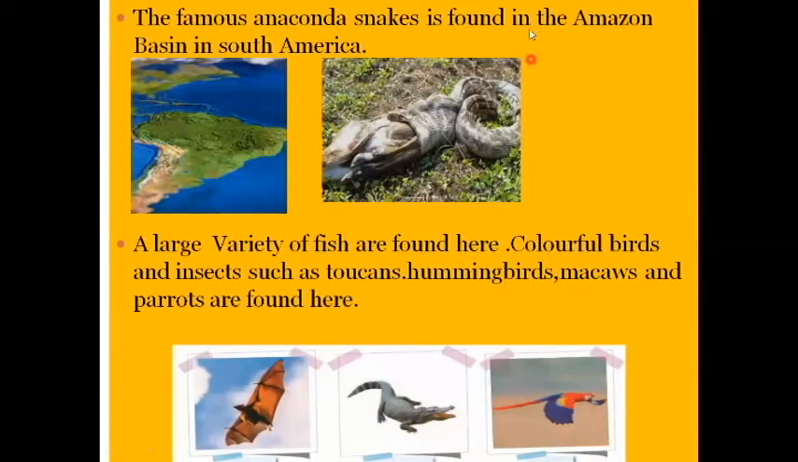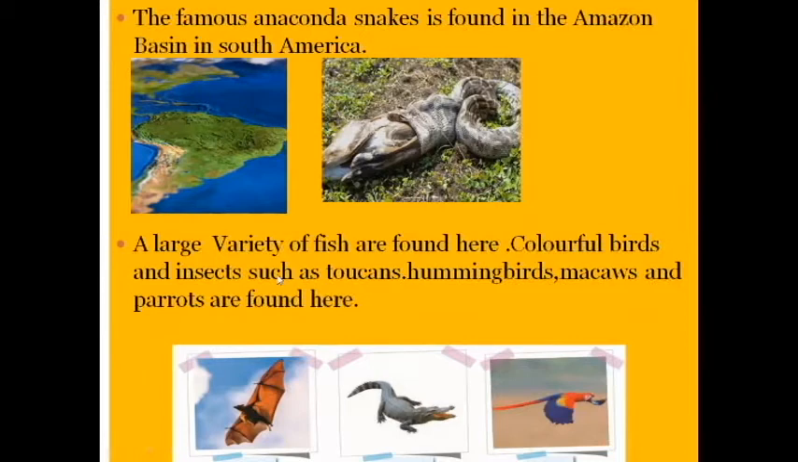One more, one second children, the famous anaconda. You know that the famous anaconda snake is found in the Amazon basin. Where is it? The Amazon rainforest, which is located in South America. The famous anaconda snake is found in the Amazon rainforest in South America.